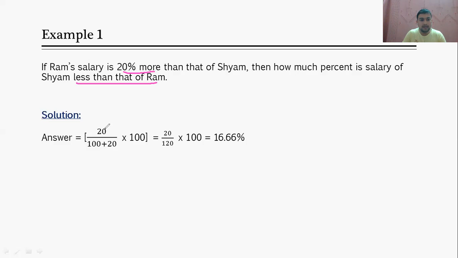So X upon 100 plus X: 20 upon 100 plus 20 into 100. So 20 upon 120 into 100. So how much will you get? You will get 16.6 percentage. That means Shyam's salary is 16% less as compared to Ram. See, it is obvious. If Ram's salary is more as compared to Shyam, then if you do the reverse, Shyam's salary is less as compared to Ram. Now we are only calculating by how much percentage Shyam's salary is less as compared to Ram. So it will be 16%. Okay, so this is a very basic example. One must be able to solve based on the percentage.